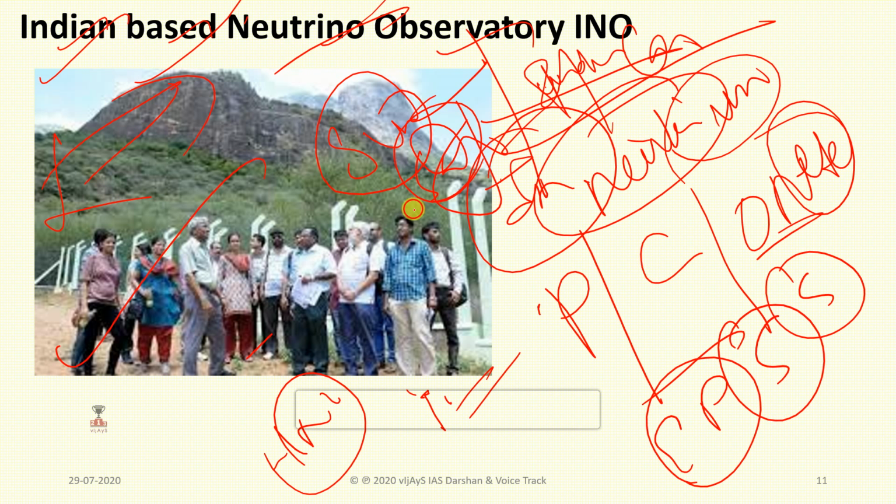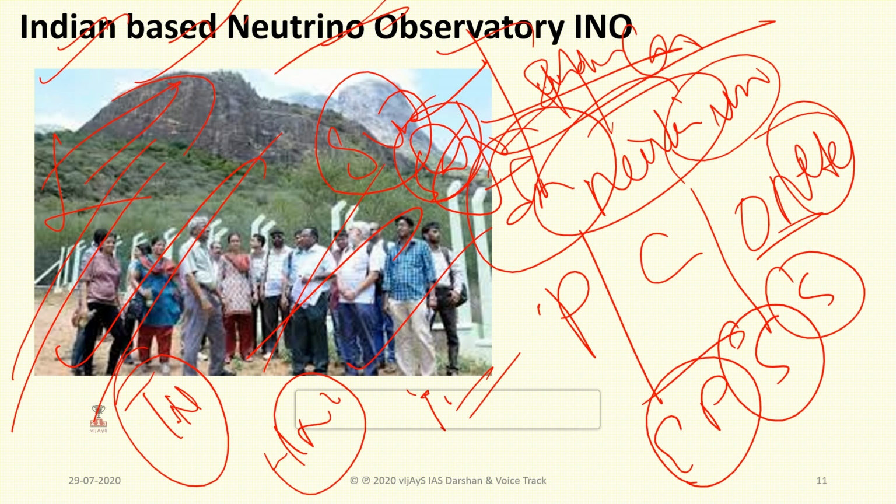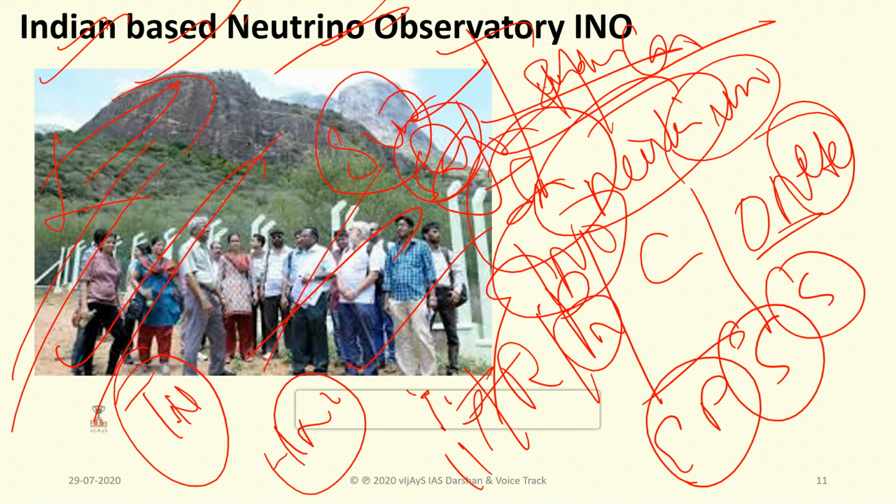This is a picture you are seeing, on the Tamil Nadu and Kerala border, where they are going to start the Indian-based Neutrino Observatory, INO. It will study the naturally produced interactions of cosmic rays in the Earth's own atmosphere. Several groups belonging to different universities, IITs, and research institutes in India are taking part in this work. Research and development of INO components is also going on, and it is a collaboration with other scientific institutes all over India.